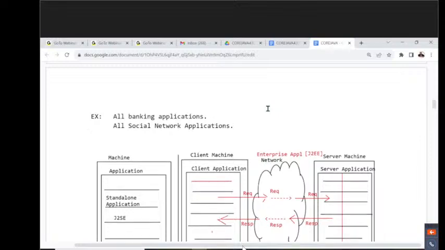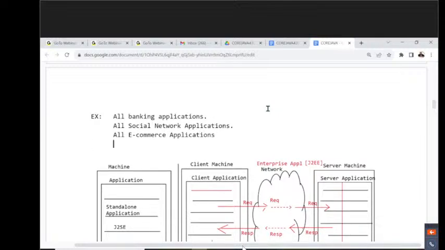Not only that, another one I'm telling you: all e-commerce applications. E-commerce applications are enterprise applications only. Amazon.com, Flipkart.com, all these are enterprise applications only. Next one, apart from these, all insurance applications. All insurance applications are enterprise applications only. LIC, life insurance is available. Am I right or not?